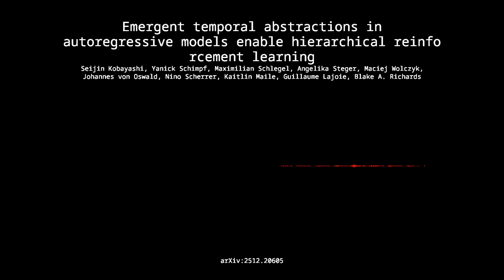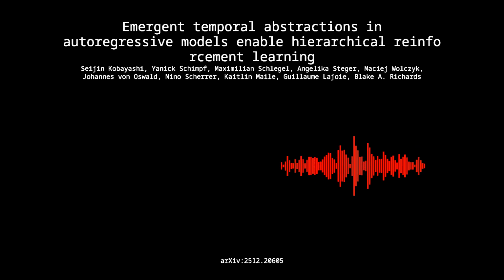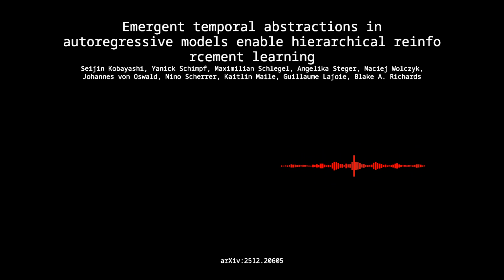Okay, so if phase I confirmed the abstraction exists and proved we could control it with a manual ground truth signal, phase II was the big engineering challenge. How do you automate the discovery and sequencing of these abstract actions without any supervision? This is where the metacontroller comes in. Right. This is the major architectural innovation.